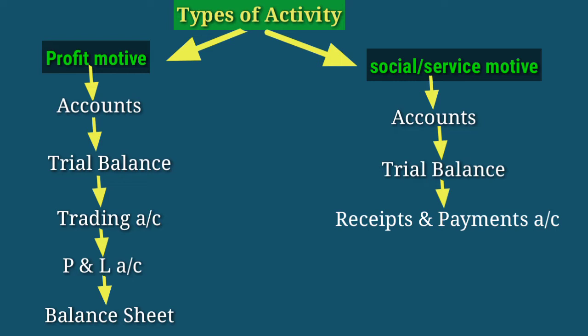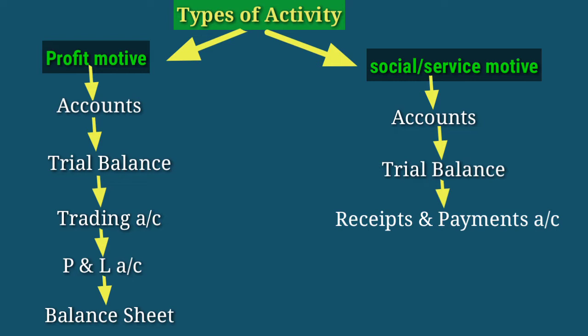Receipts and payments means from where the money came and where the money is going. That we record in an account, the receipt and payment account. In the normal case, this is the starting point of our question. The main motive of this type of organization is to provide service. Generally, these organizations do not manufacture, purchase or sell goods.